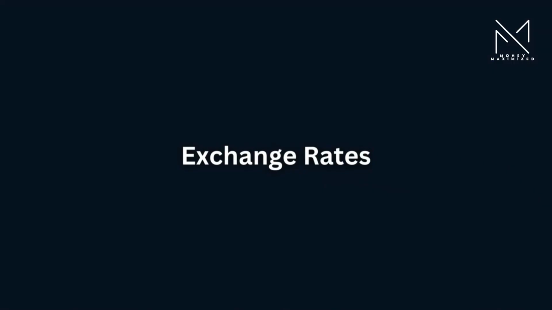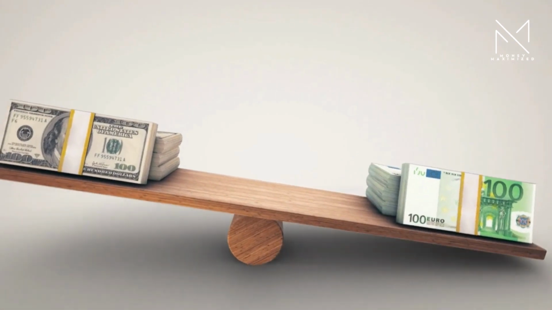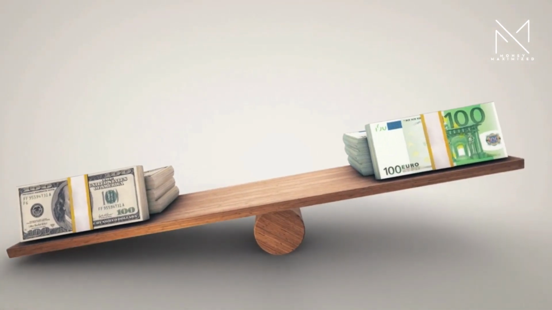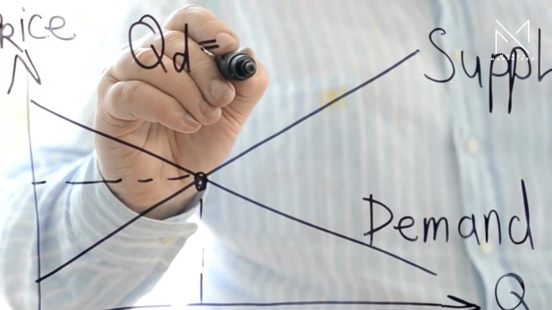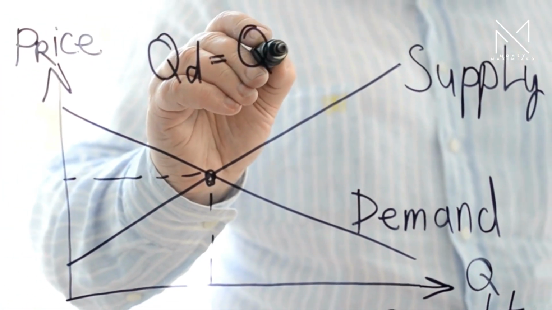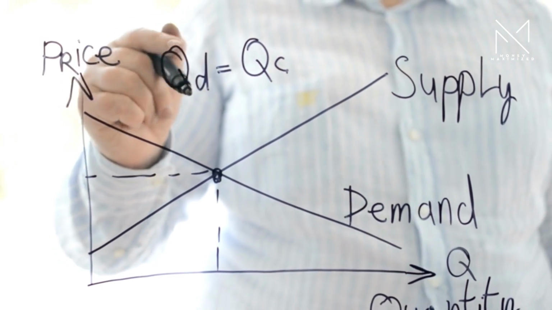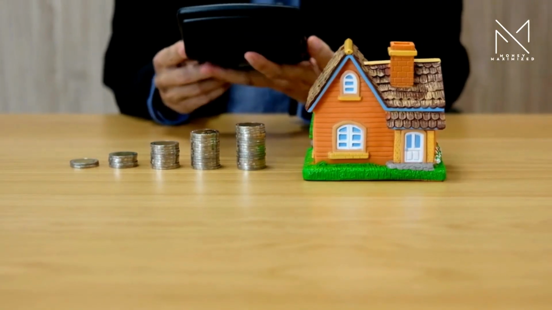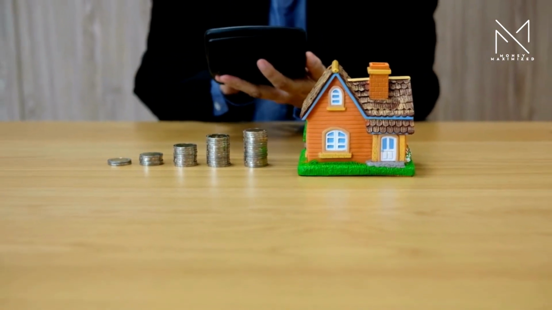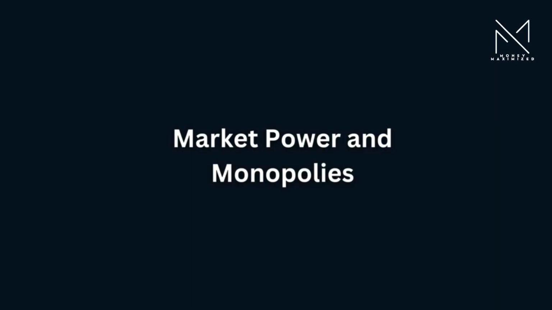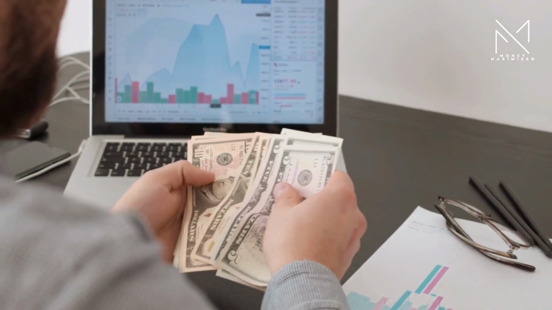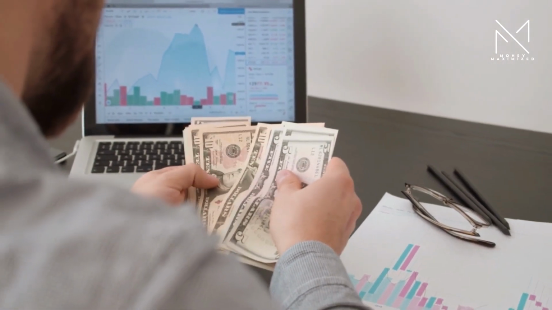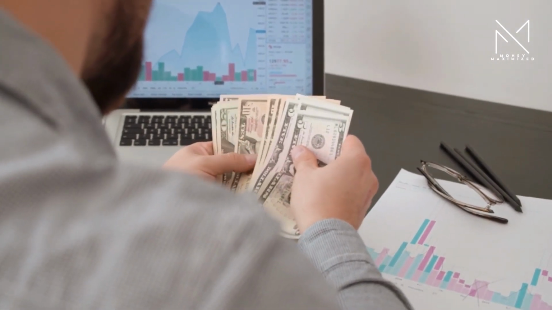Exchange rates. Changes in the value of a country's currency relative to others can influence the cost of imported goods and impact inflation rates. Supply chain disruptions. Disruptions in supply chains due to natural disasters, geopolitical events, or other factors can limit the supply of goods, leading to increased prices. Market power and monopolies. Firms with significant market power can control prices, resulting in inflation when they decide to increase prices across the board.